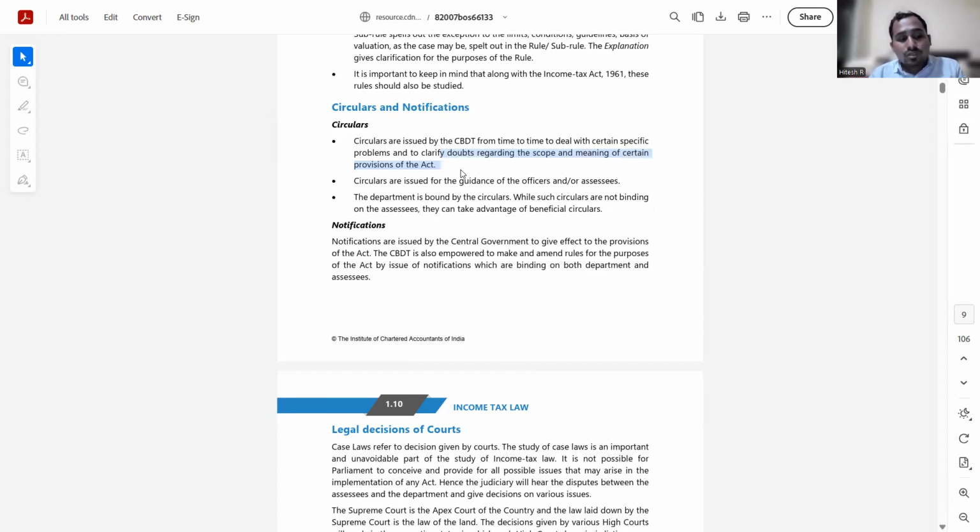Otherwise the smooth effective functioning of income tax act becomes very difficult. To keep these things functioning properly, the department has to give clarification in the form of circulars from time to time and based on the needs. Okay, when there is a lack of clarity or there is an ambiguity on a subject for a larger audience, then obviously the department has to listen to them and give circulars.